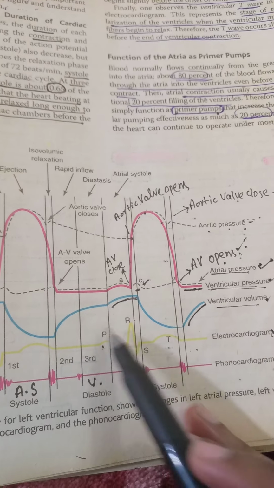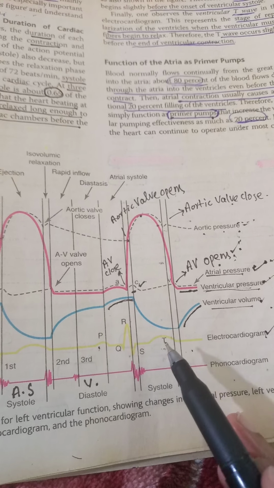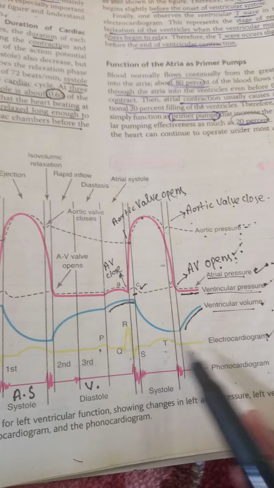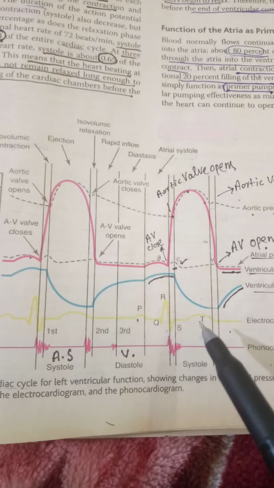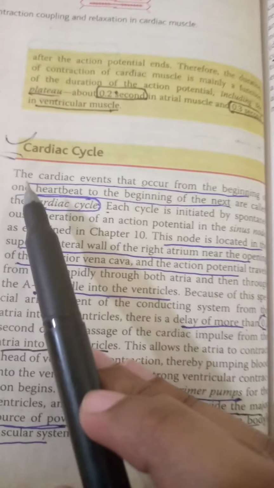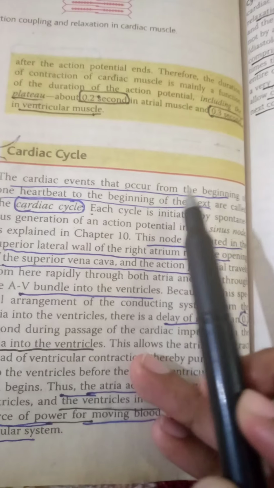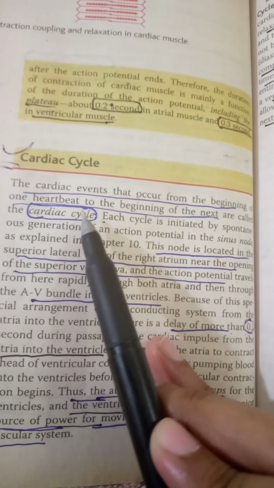And here is the P wave, atrial depolarization, QRS wave, ventricular depolarization, and T wave, ventricular repolarization. So these are the respective events which occur in the cardiac cycle. Here is the definition of cardiac cycle. The cardiac events that occur from the beginning of one heartbeat to the beginning of the next are called the cardiac cycle.